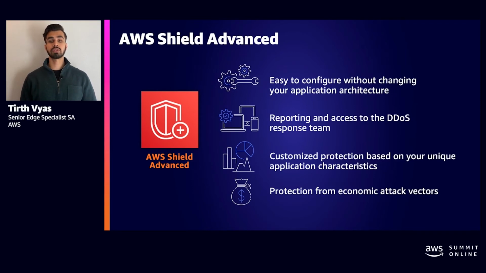Shield Advanced offers 24/7 access to the Shield Response Team. The Shield Response Team is a group of security experts that handle responding to and mitigating DDoS attacks for AWS customers subscribed to Shield Advanced. They have deep expertise around DDoS attack response, including analyzing sophisticated unique attacks and quickly developing mitigations.